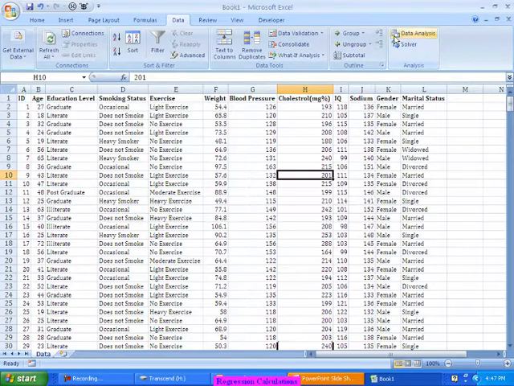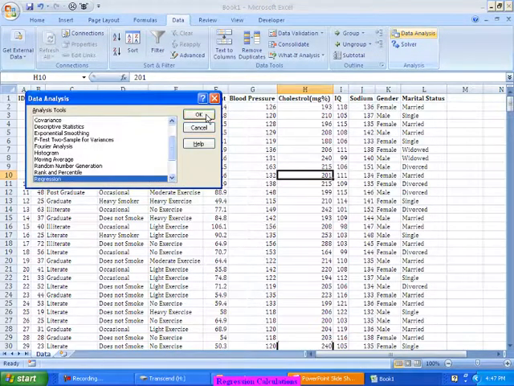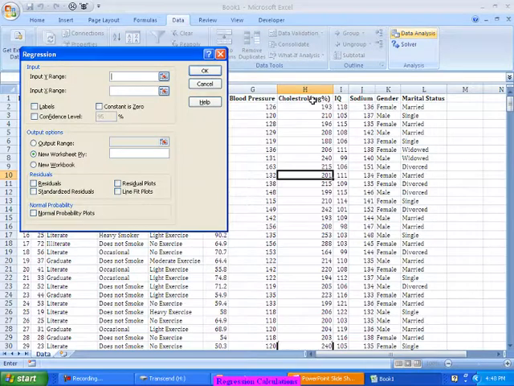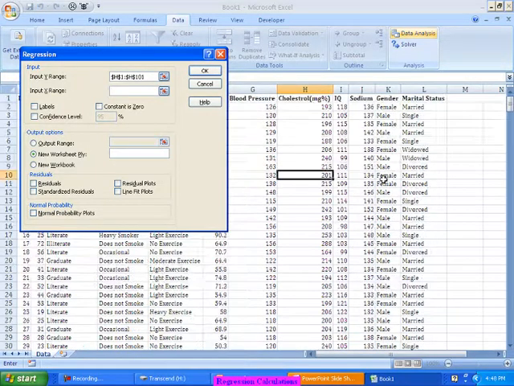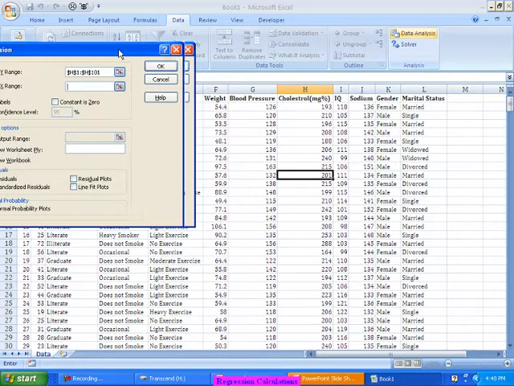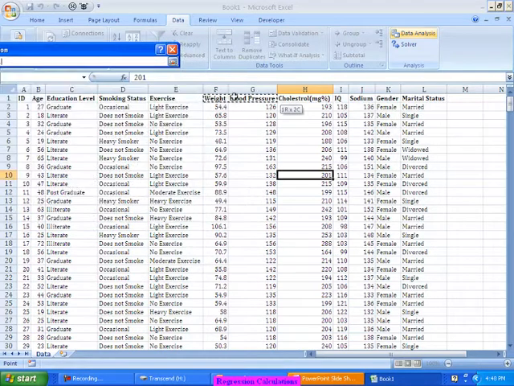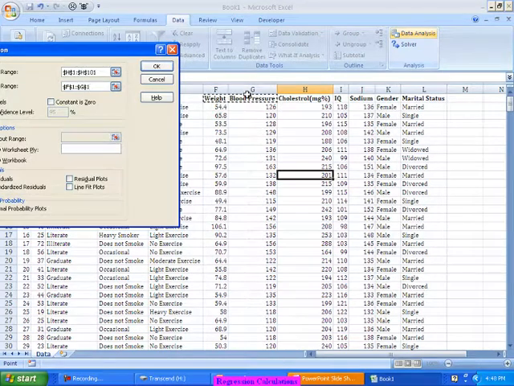So I am taking, let's say, cholesterol as my dependent variable, and I'm taking a combination of weight and blood pressure. Two variables I'll take for now, and I'll add the third one slightly later and show something more there.